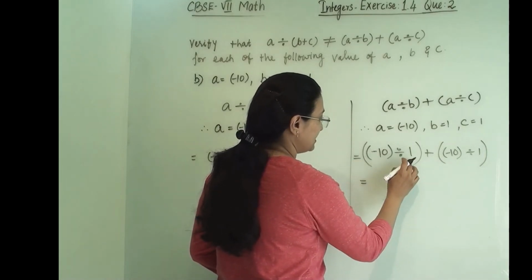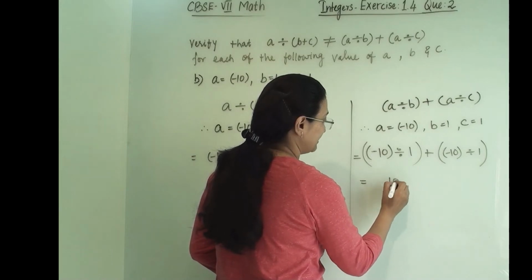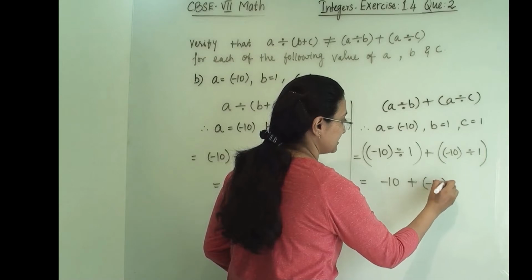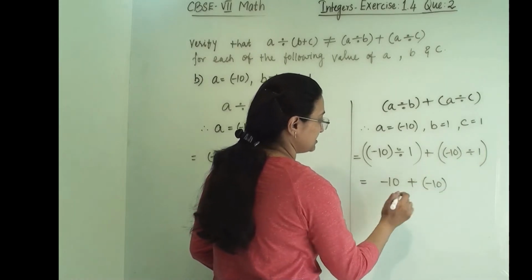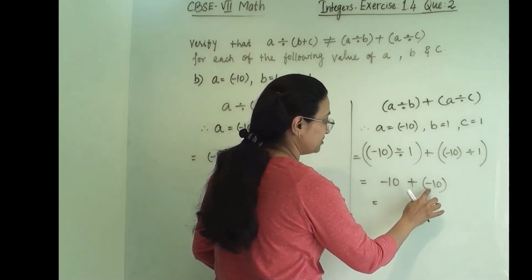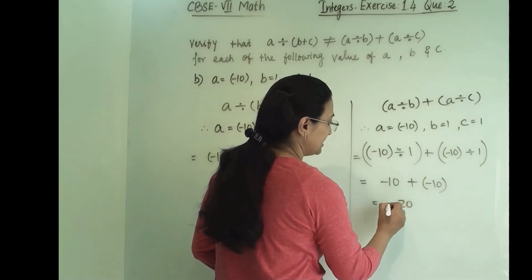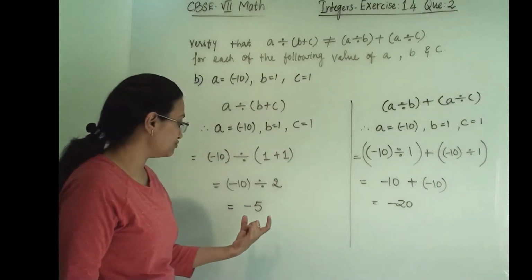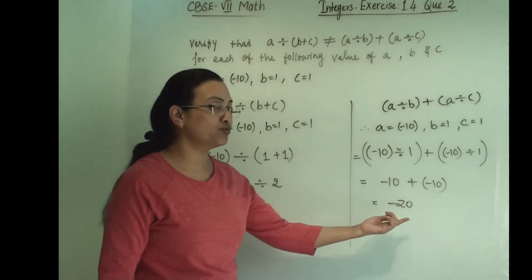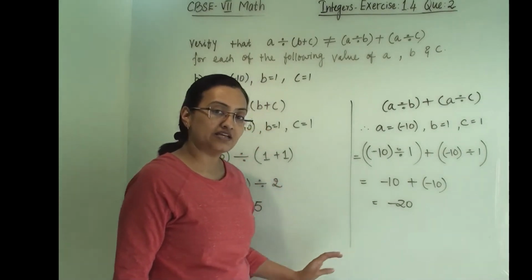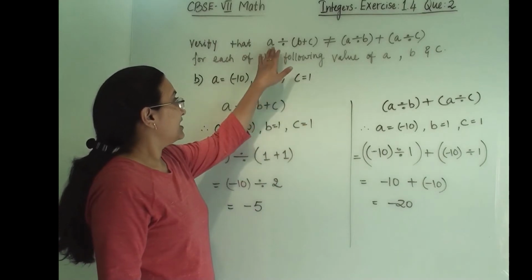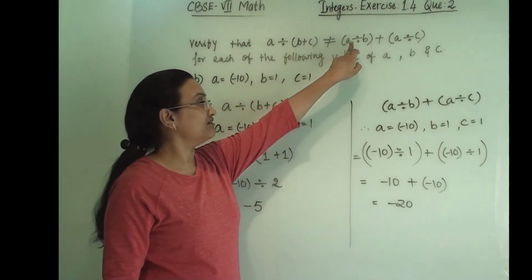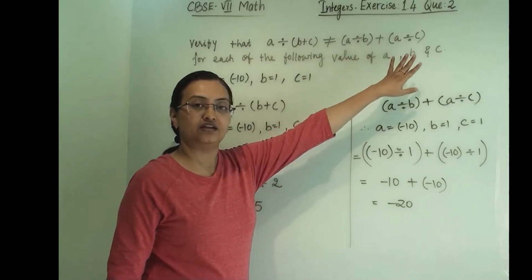Minus 10 divided by 1, so it will be minus 10, plus minus 10, here also minus 10 we will get. So here minus minus will become plus, so we will get 20 and it will carry a negative sign, so minus 20. Here also you can see that the answers from both sides are not equal. So hence it is proved that a divided by b plus c is not equal to a divided by b plus a divided by c.